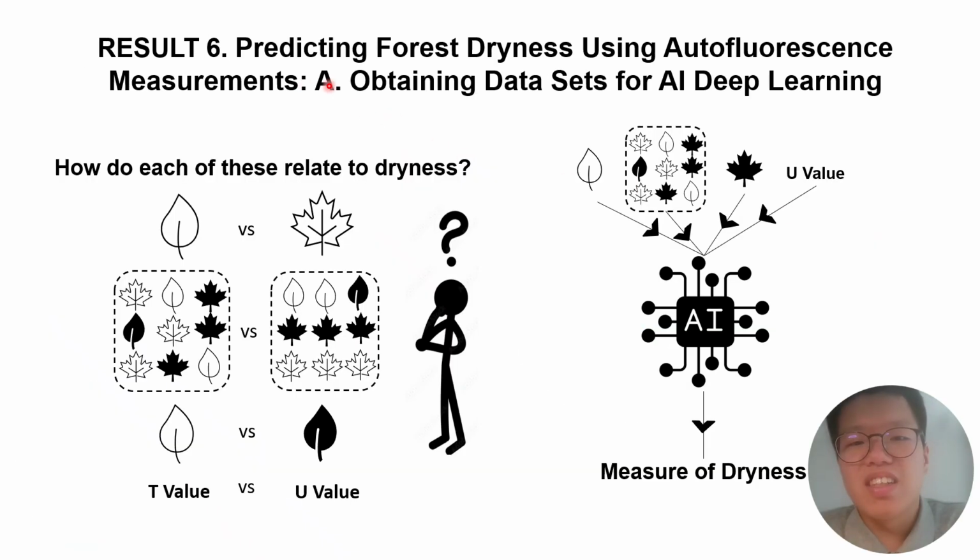Real forest environments, unlike lab conditions, have many different variables difficult for humans to account for, such as leaf types, arrangement, levels of dryness, distance from sensor to leaf, and wavelength intensities. To facilitate analysis, I needed AI technology with machine learning to predict dryness over a forest environment using fluorescence values. Since both broad and pine leaves show similar proportions in fluorescence, I developed a model that can analyze dryness regardless of the species of leaves measured.